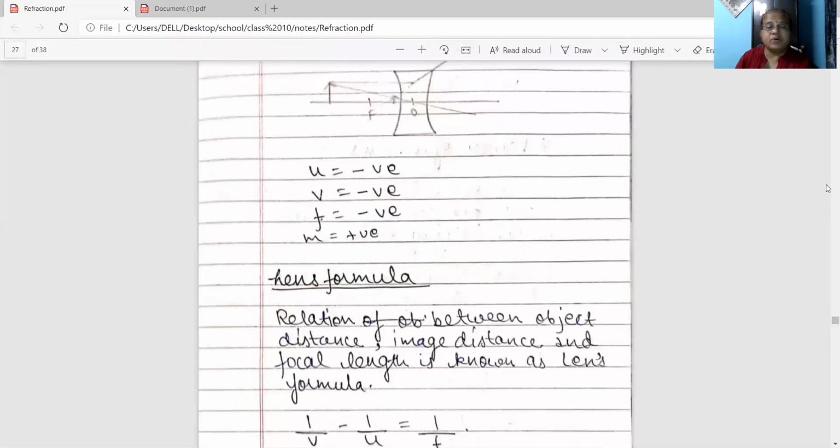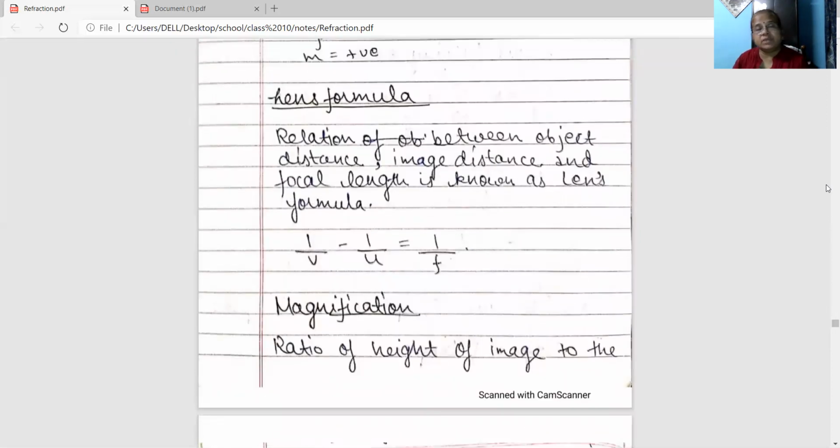Now, what is the lens formula? The relation between object distance, image distance and focal length of a spherical lens is known as the lens formula, and it is 1 by v minus 1 by u equals 1 by f, where u is the object distance, v is the image distance, and f is the focal length. What is magnification?